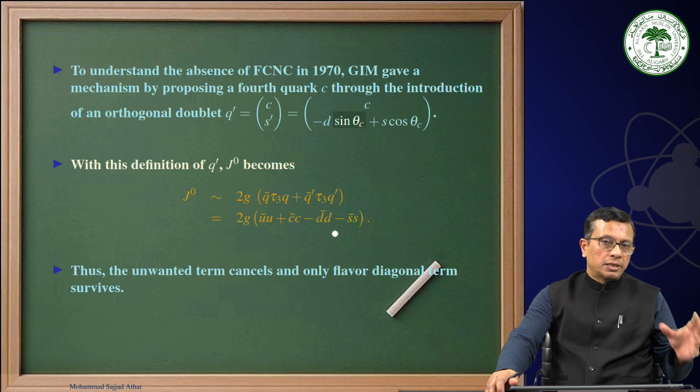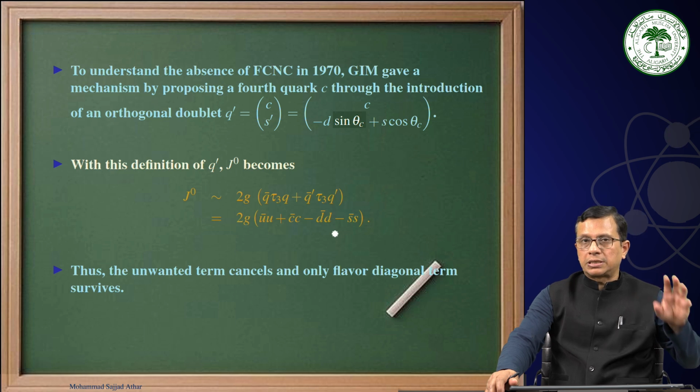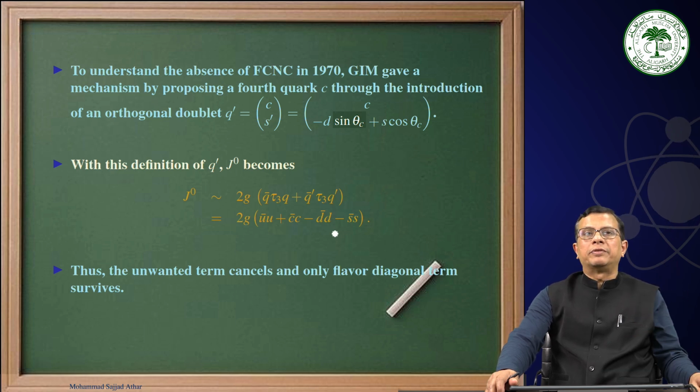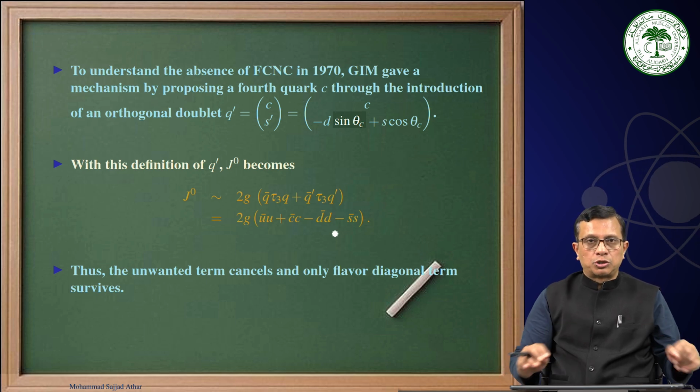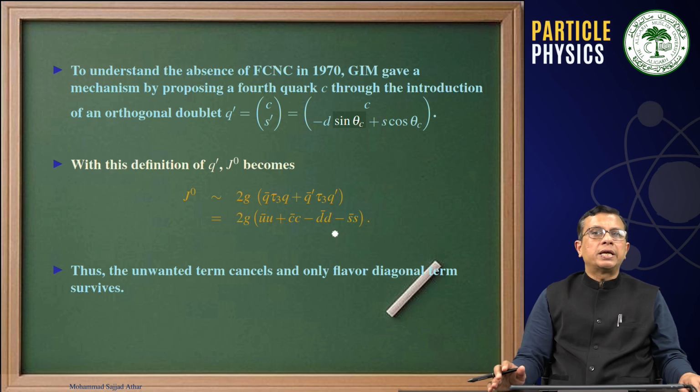Ting et al. did the experiment in the laboratory frame, where the target was at rest and the projectile was coming with certain energy and momentum, while Richter et al. at SLAC did an electron-positron collider experiment, and both of them found a peak around 3.1 GeV, and that could only be understood if we say that that meson is made up of a C C bar quark.